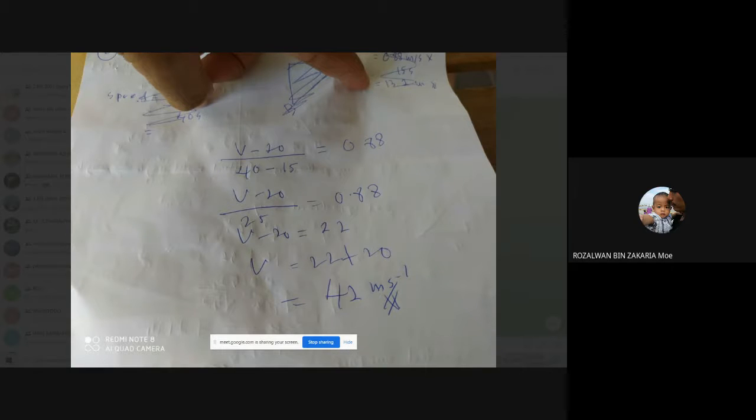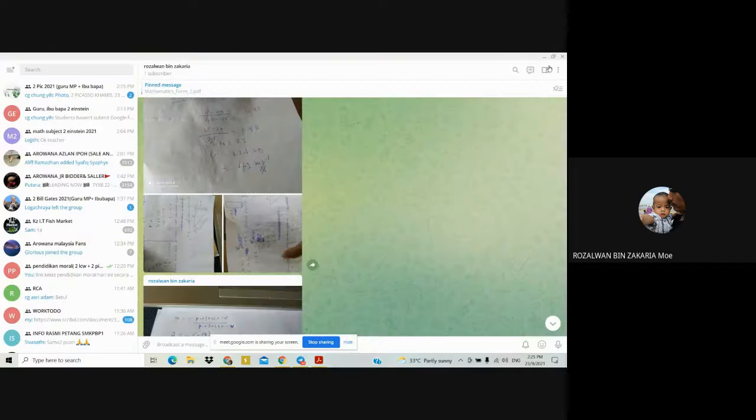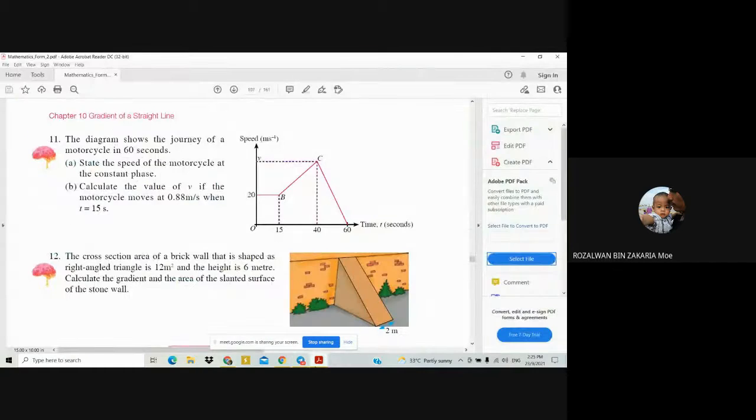Class, are you okay? Can you understand this one? Yes or no? Yes, teacher. Okay, remember you have to study back this one. The acceleration, speed, velocity, it is at chapter 9. So, we proceed to question 12 here.